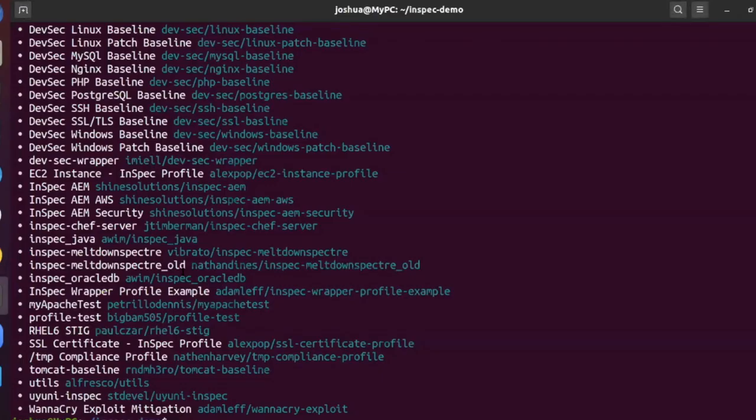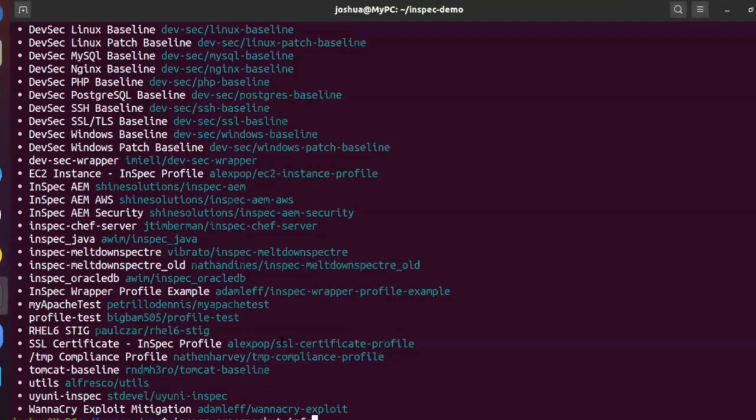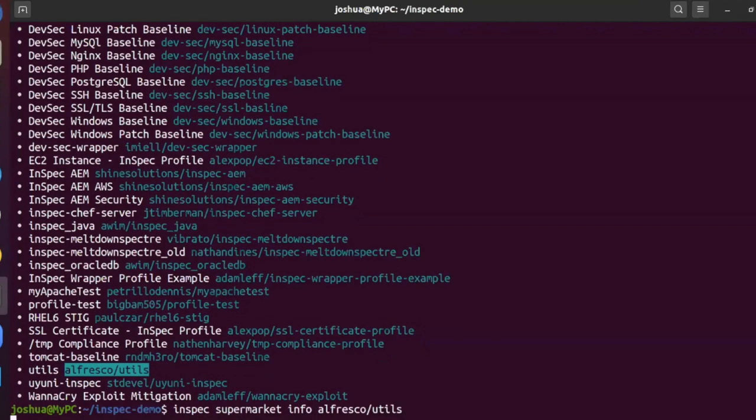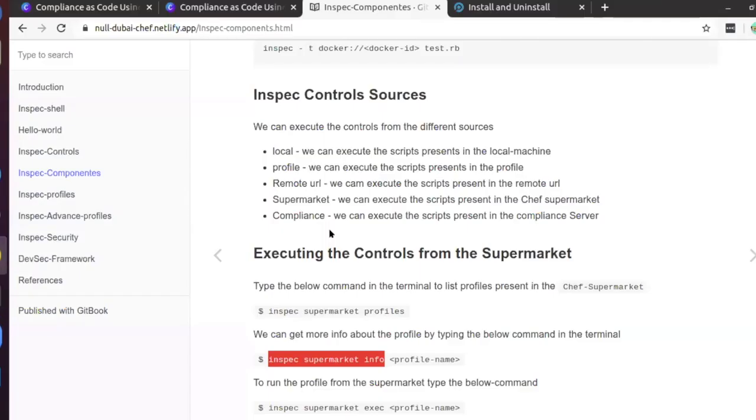To know about the profile information, you could simply go inspect info. For example, I want to know about this utils profile. It gives a name and owner and the URL where it's present, and a description also. So it's more of the metadata about the profile.